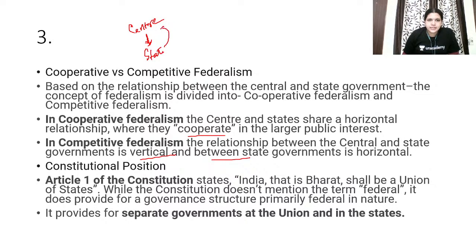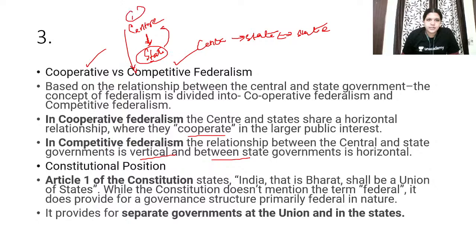That is, state listens to center. Sorry, in cooperative federalism, center works along with state. This is the difference between cooperative federalism and competitive federalism. Center is first in the hierarchy, state comes second. So this is what we are trying to explain.